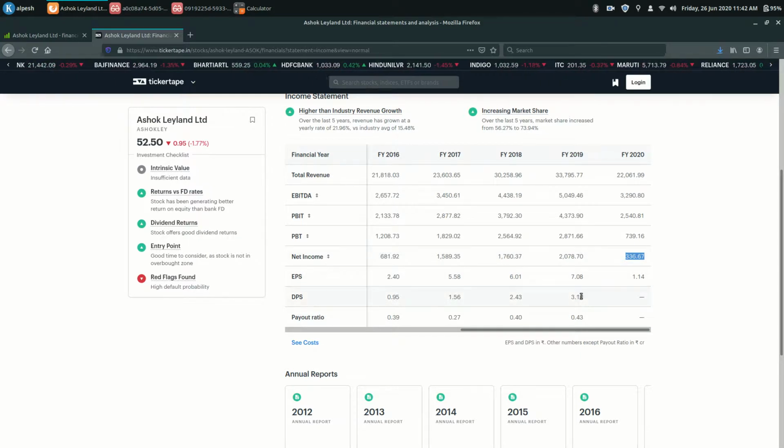Earning per share has also declined. It was 7.08 and now it is only 1.14. So this was about the results. Now let's have a look at the balance sheet.